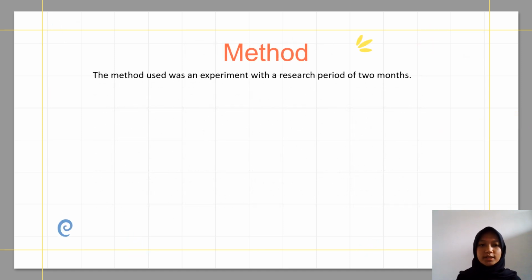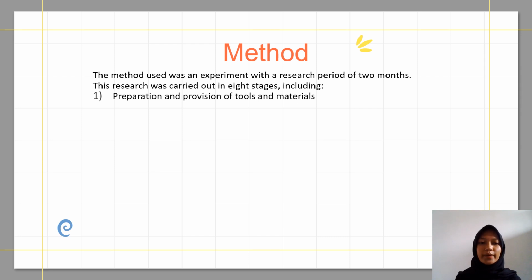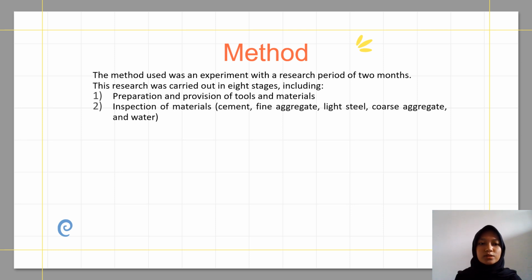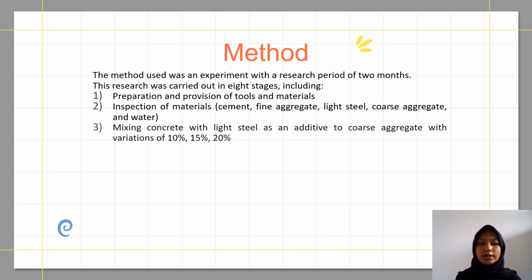Next is the method. The method used was an experiment with a research period of 2 months. This research was carried out in 8 stages, including: 1. Preparation and provision of tools and materials. 2. Inspection of materials. The materials used are cement, fine aggregate, light steel, coarse aggregate, and water.